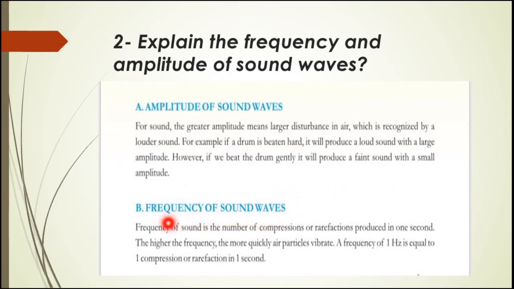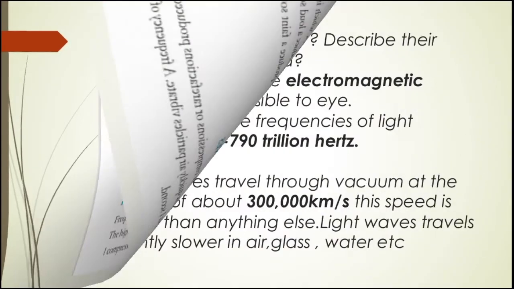And next is the frequency of sound waves. So the frequency of sound is the number of compressions or rarefactions produced in 1 second. The higher the frequency, the more quickly air particles vibrate. A frequency of 1 Hz is equal to 1 compression or rarefaction in 1 second.